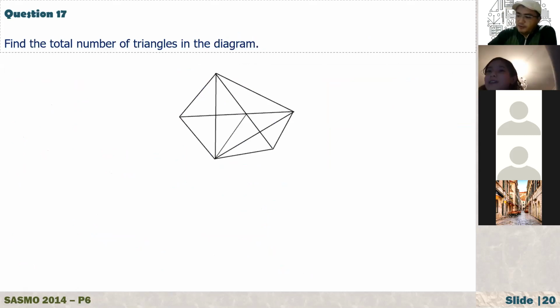Next question. How about this question? This is a tricky question, guys. Everybody try this question. We'll find the total number of triangles in the diagram. You have 3 minutes. It's not so easy, but I suggest you count in a systematic way. Systematic way means count the triangles that have only one part, then the triangles which have 2 parts, 3 parts, 4 parts, 5 parts, 6 parts and 7 parts. Just count in a systematic way so that you can get the correct answer. Okay, 3 minutes. Let's see who can get the correct number.